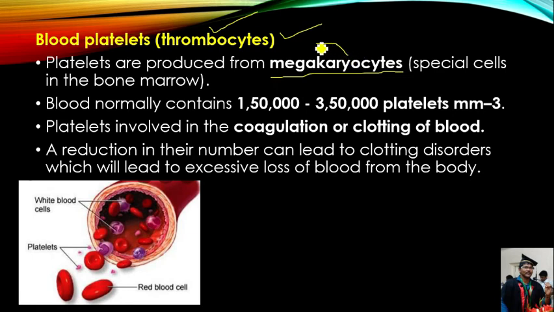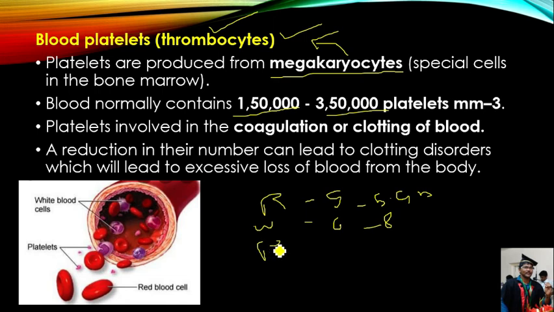Those megakaryocytes can form the platelets or thrombocytes. The number of platelets present in 1 cubic mm of blood is 1,50,000 to 3,50,000. The number of RBC in 1 cubic mm of blood is 5 to 5.5 million. The number of WBC in 1 cubic mm of blood is 6 to 8,000.